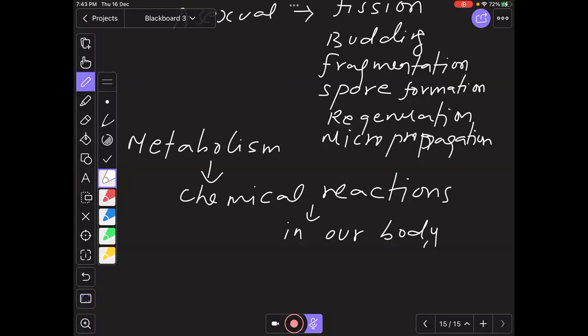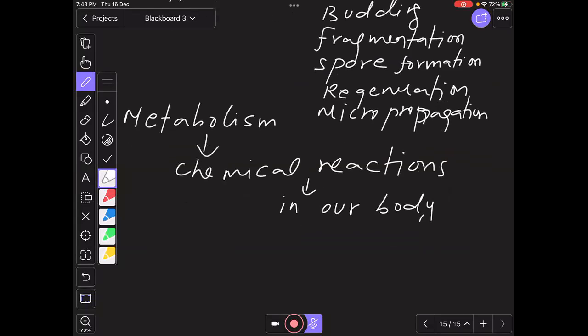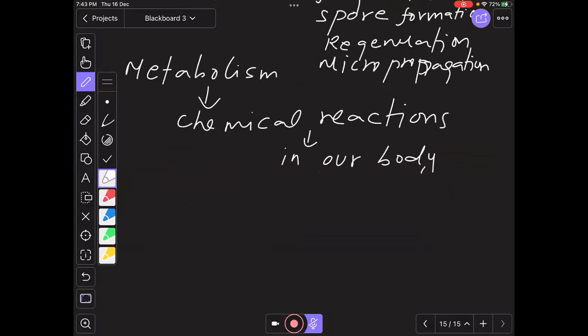Chemical reactions can also be done outside the body. Does it mean that it can happen only inside the body? Even outside the body, isolated chemical reactions can be done. That is what in biology we call in vitro and in vivo. In vivo is within our body. In vitro is outside, within the laboratory, where we are manually involved in making these chemical reactions.